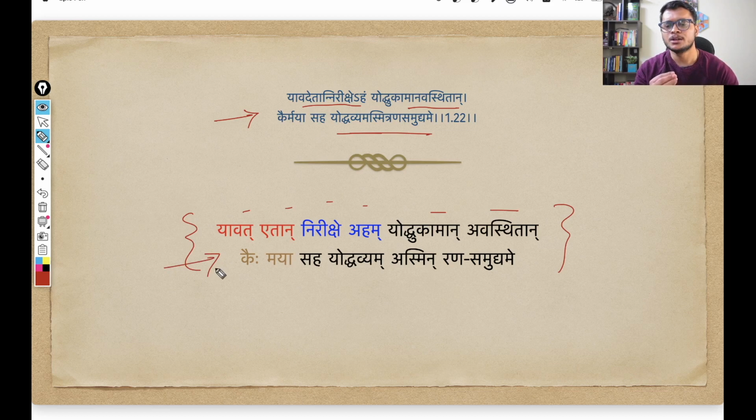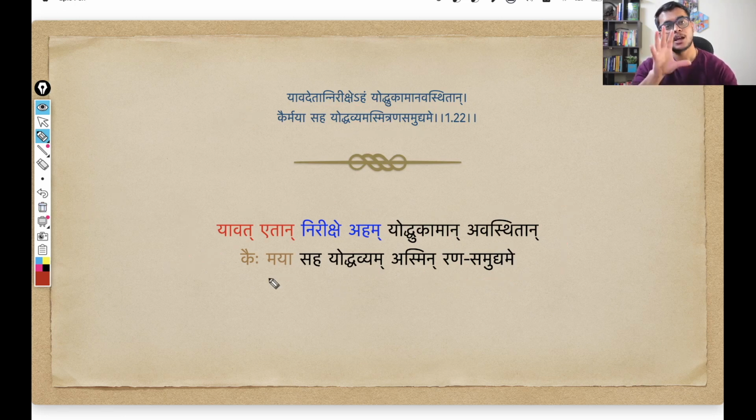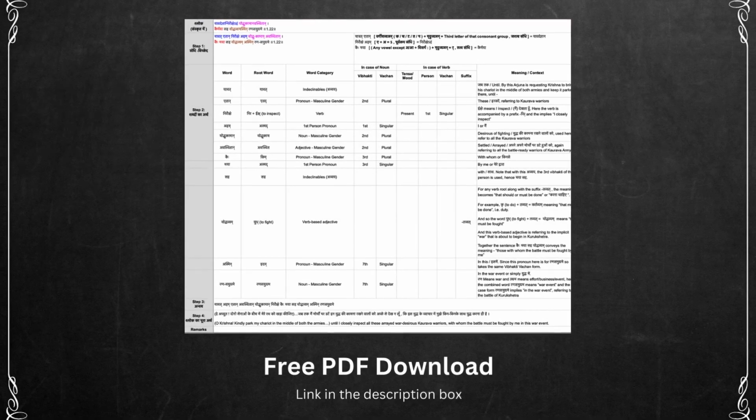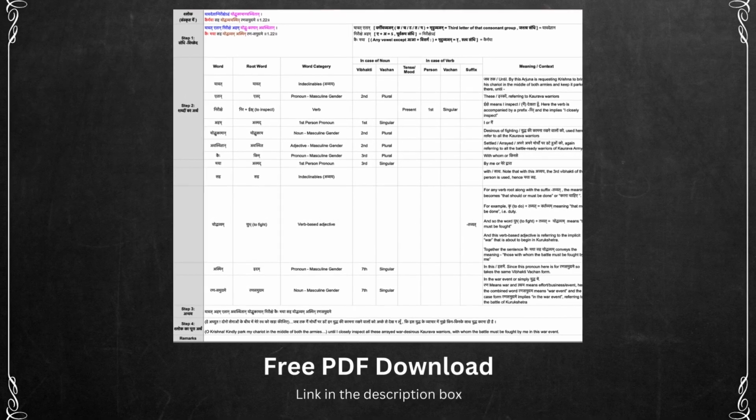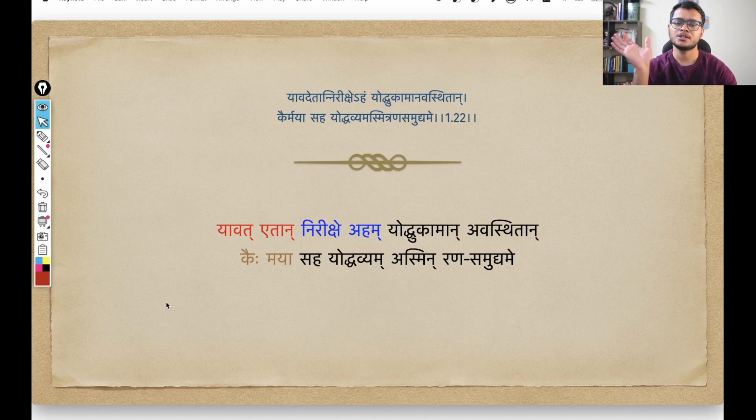Let me chant this one also. Yavat etan nirikshe aham yodukaman avasthitan kaih maya saha yodhavyam asmin ran samudyame. So this is how this shloka opens up. And whatever Sandhi is happening, everything is given in the PDF file. So do download that PDF file. All the Sandhi details are in the PDF file. Go through it. I will just move on from here.